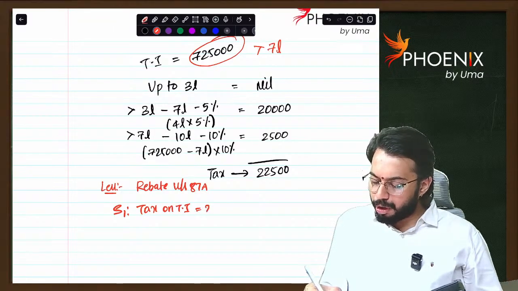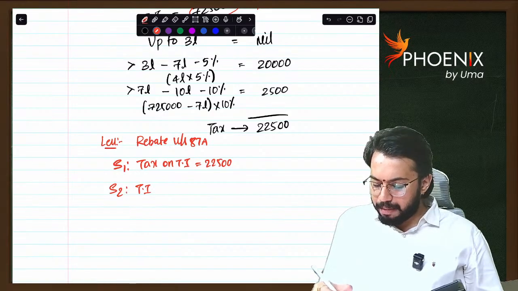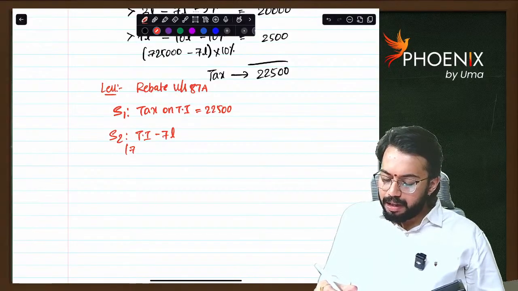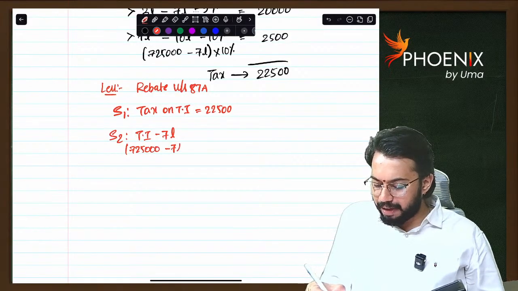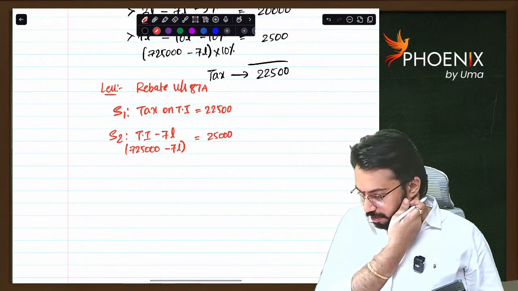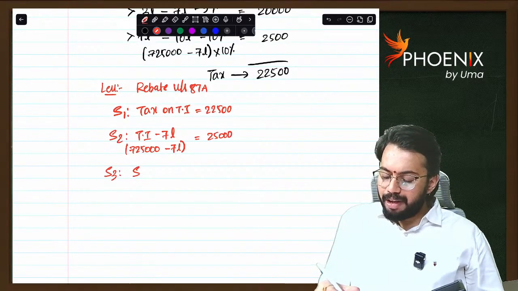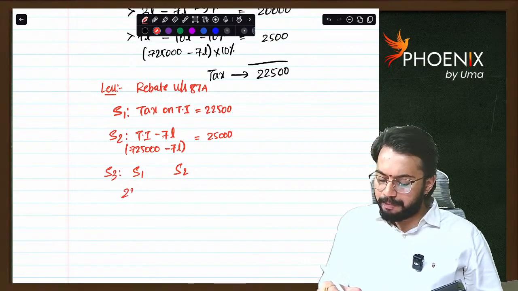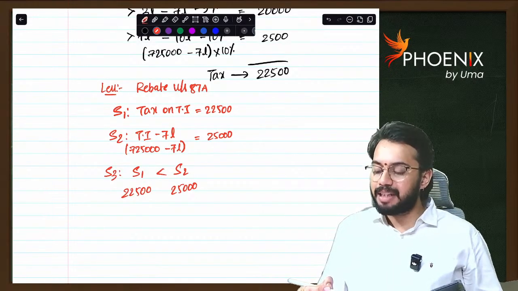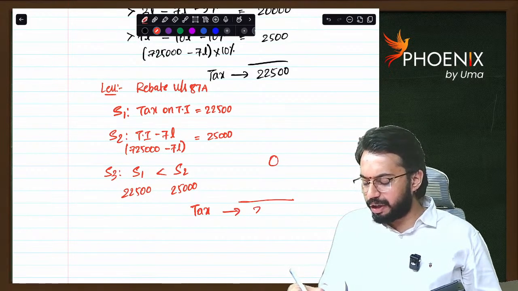How much is tax on total income? 22,500. Step 2, total income minus 7 lakhs. How much is total income? 7 lakh 25,000. 7 lakh 25,000 minus 7 lakhs. How much? 25,000. Step 3, we will compare step 1 and step 2. Step 1 is 22,500. Step 2 is 25,000. As step 1 is less than step 2, rebate available is equal to 0. So tax will be 22,500.